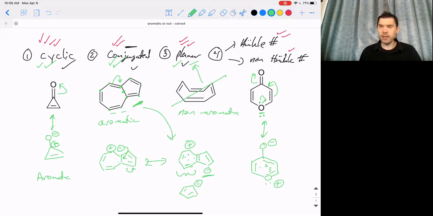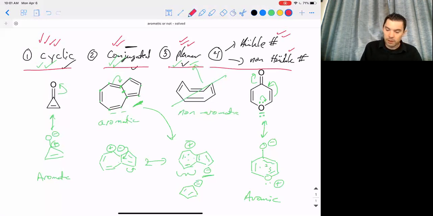All right, and so here's 8 examples of things that we've labeled. And hopefully you can go through these rules all on your own now and see which ones are aromatic or non-aromatic. Again, the really nice thing about this is if you use these 4 criteria, it'll be very difficult for you to be wrong, because most of the tricky ones have to do with things like being planar or being conjugated. And so you can use those as your test first.